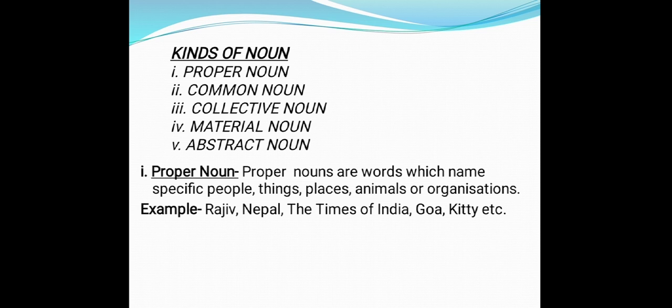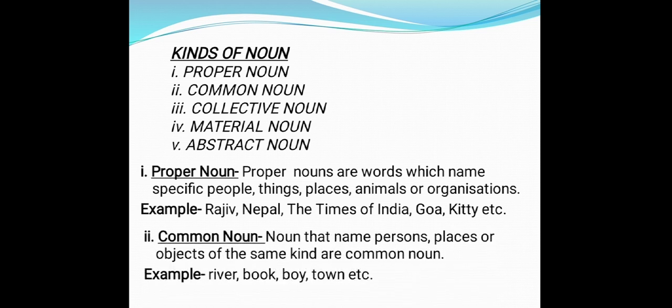Kitty. Here you can see, children, Rajiv is a boy, but that boy has a particular name, Rajiv. That's why it is a proper noun. Nepal is a country, and you can see the particular name Nepal. That's why it is a proper noun.